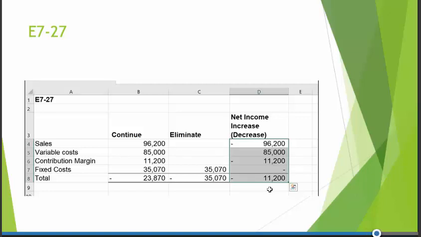We want to make sure that basically what we're doing is we're losing our contribution margin. We have those fixed costs regardless, so we're losing any contribution. So as long as fixed costs stay the same, whether we close a division or not, we need to look at, do they have a positive contribution margin? If they do, we would want to continue with that division.